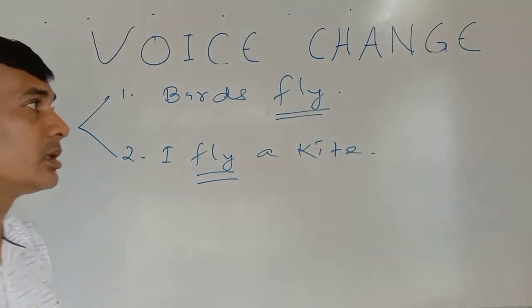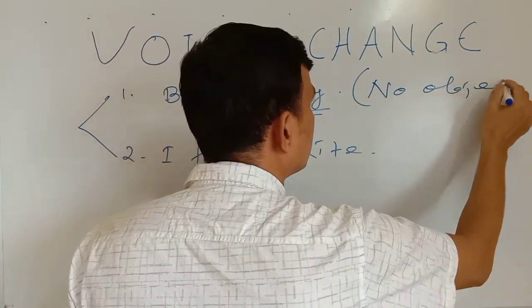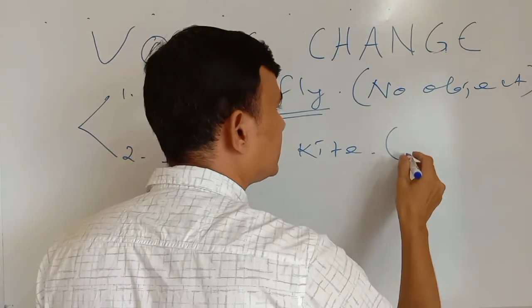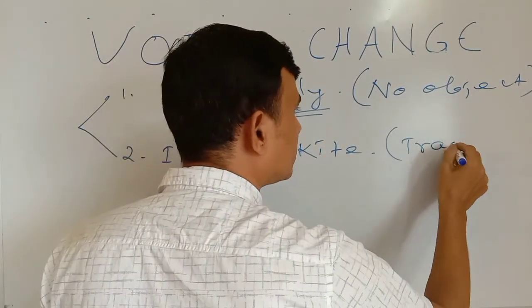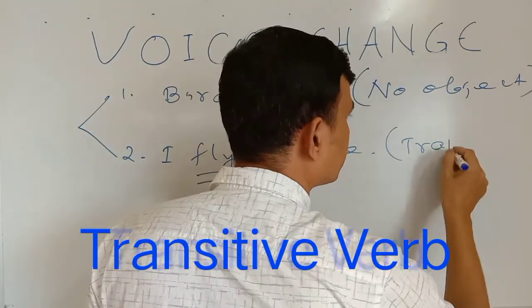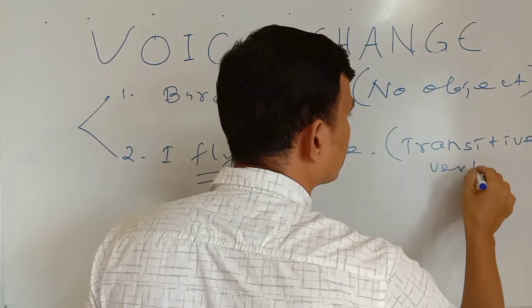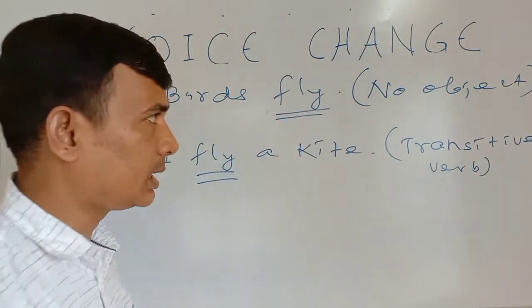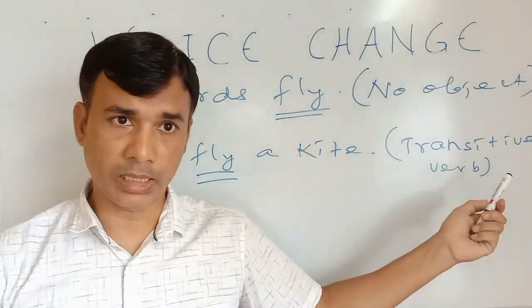Why? Because this has no object, but this one has an object. So this type of verb is called a transitive verb. In my previous classes, I have discussed what is a transitive verb and what is an intransitive verb.